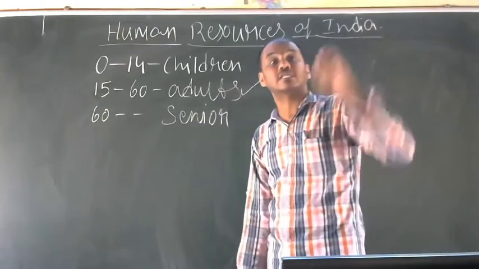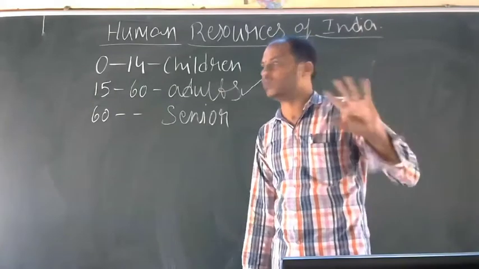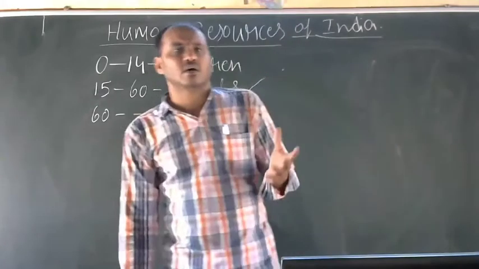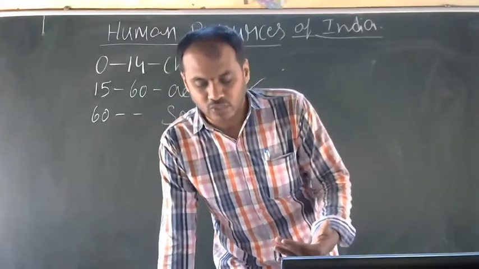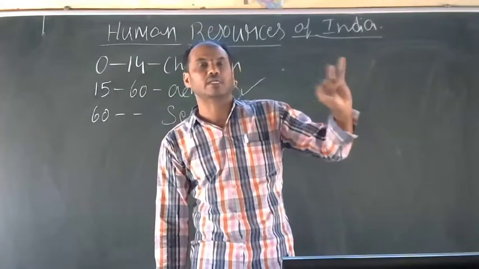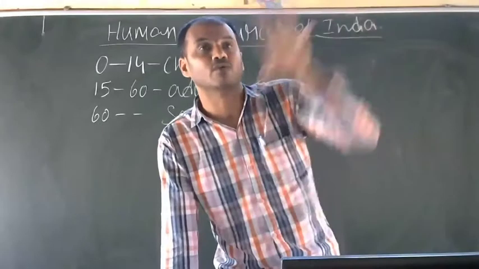So they are considered as the national wealth. How? Through knowledge, skill and abilities, they form the human resource of that particular country.